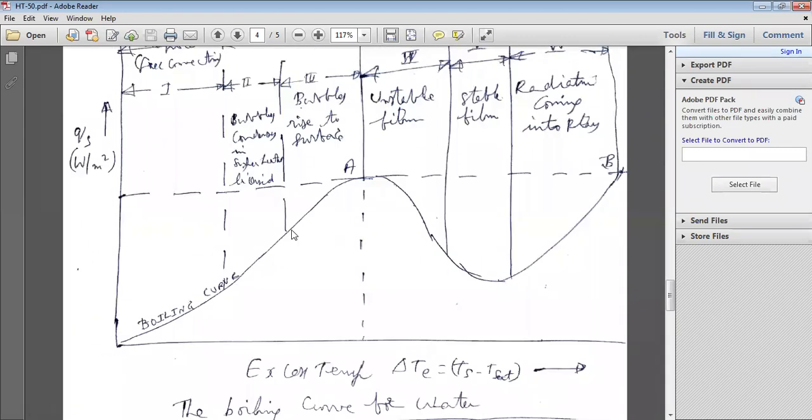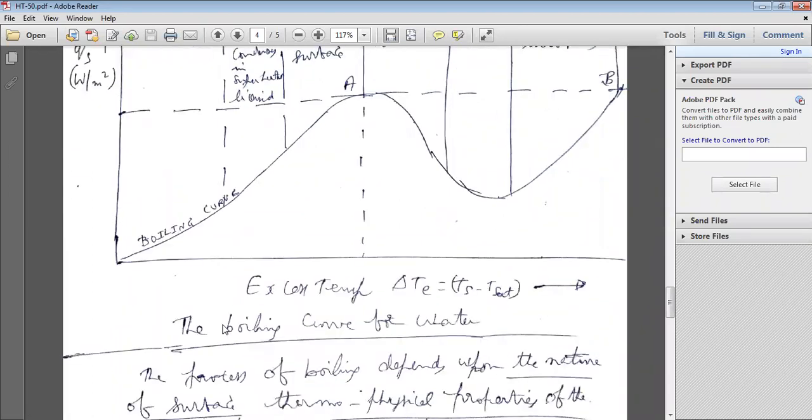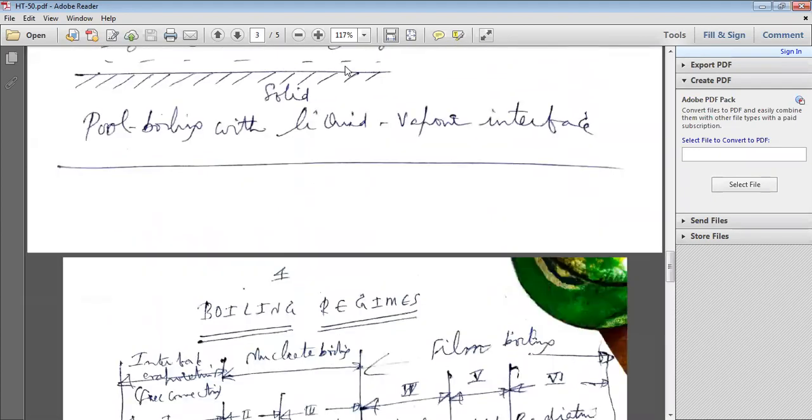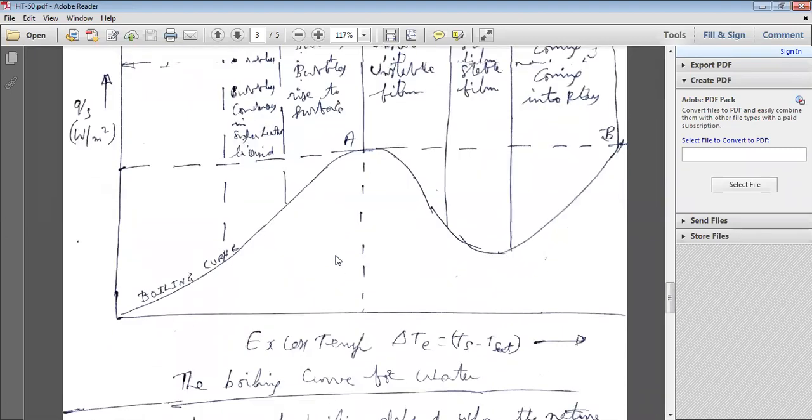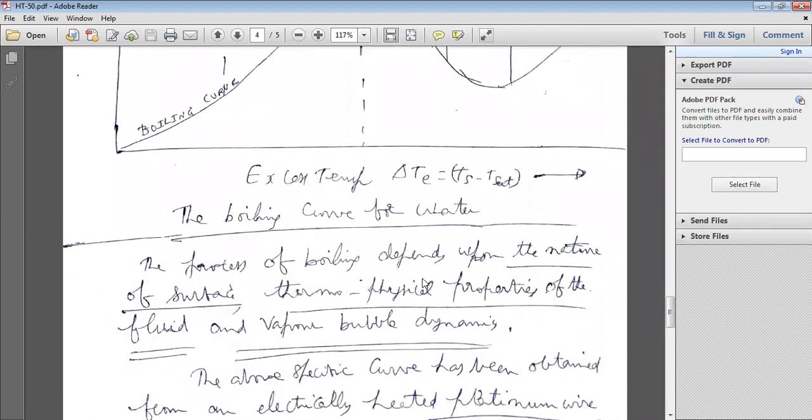The boiling curve for water has heat flux on the y-axis and excess temperature on the x-axis. The process of boiling depends upon the nature of the surface, the thermophysical properties of the fluid, and vapor bubble dynamics.